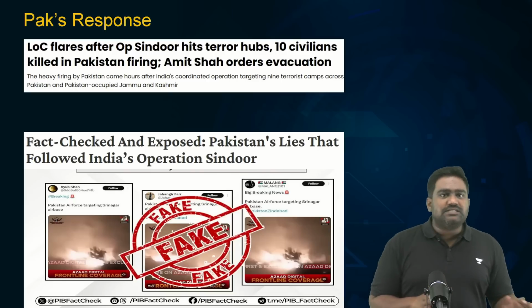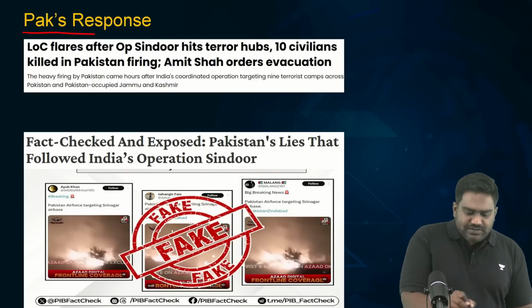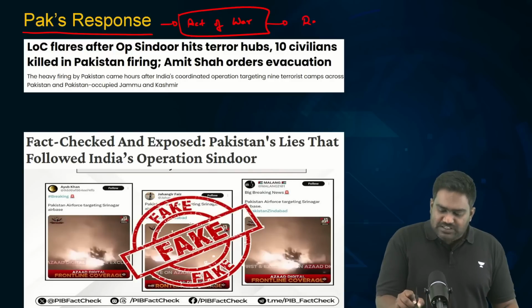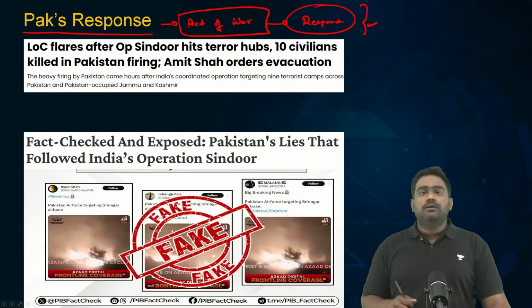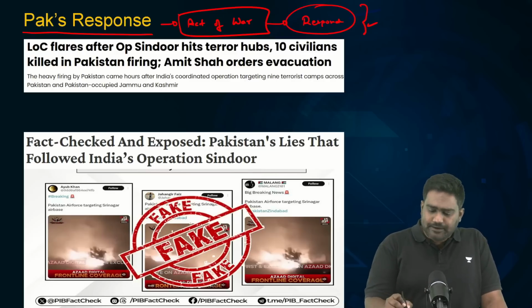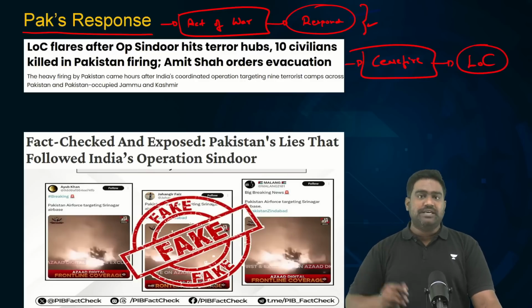Now, coming to Pakistan's response, what can we expect from Pakistan and how has Pakistan reacted? Obviously, without a doubt, Pakistan has already categorized these attacks as an act of war and it has sworn to respond to these attacks, which means Pakistan is likely to retaliate and it might happen in the next 24 to 48 hours.